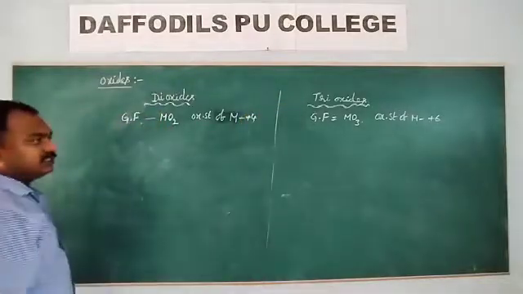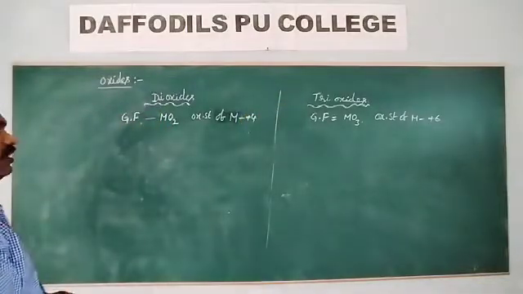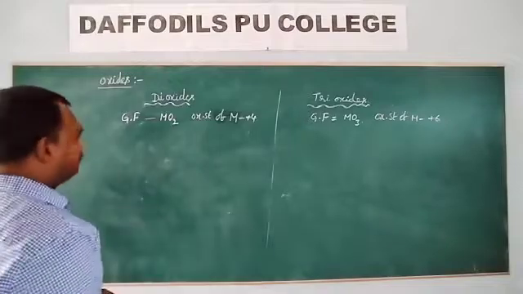In dioxides, the oxidation state of M is +4. In trioxides, the oxidation state of M is +6.